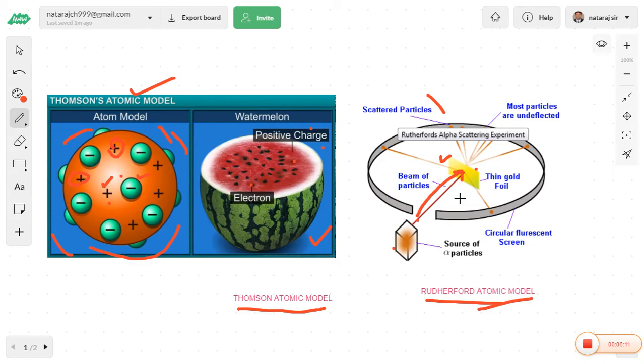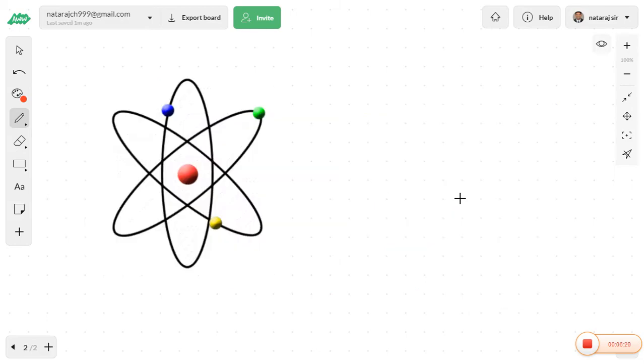Based on the observations and the calculations he had, he proposed the atomic model which looks like this structure. This is the atomic model proposed by Rutherford. Rutherford proposed that the atomic model looks like a solar system. This is completely different compared to the Thomson atomic model. In the Thomson atomic model, the atom looks like a watermelon, with positive charge and negative charge associated with each other.